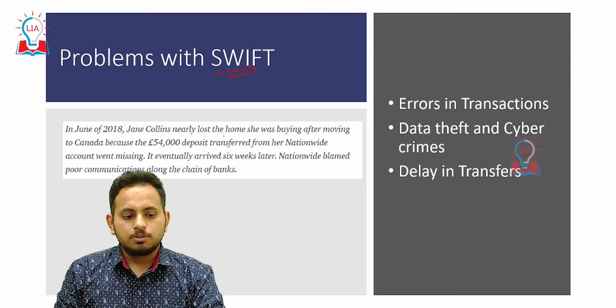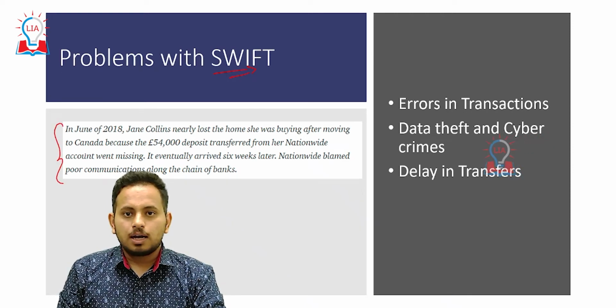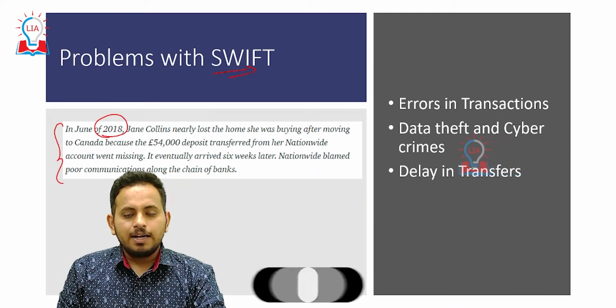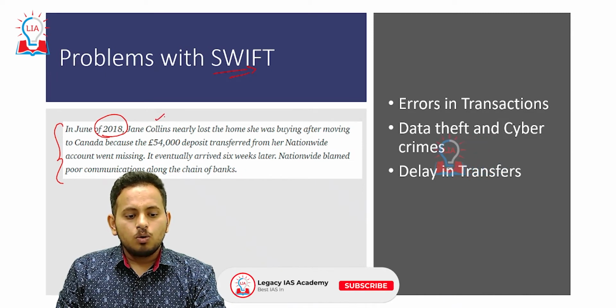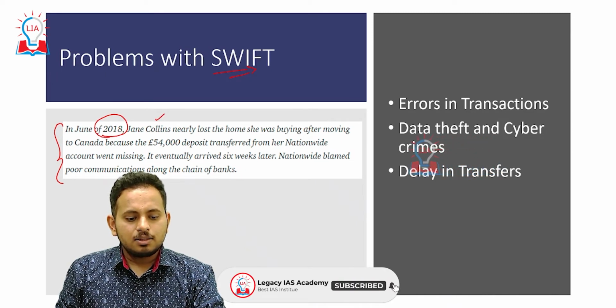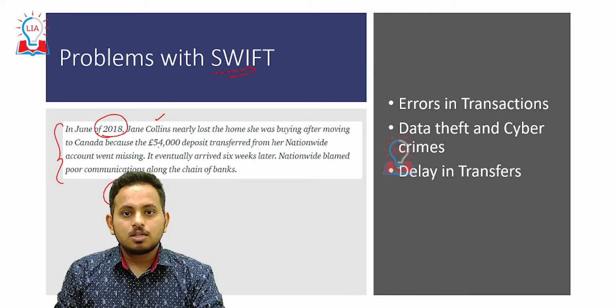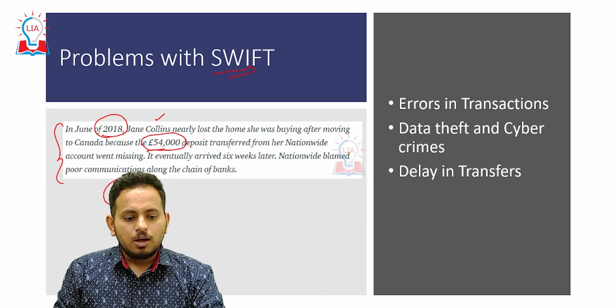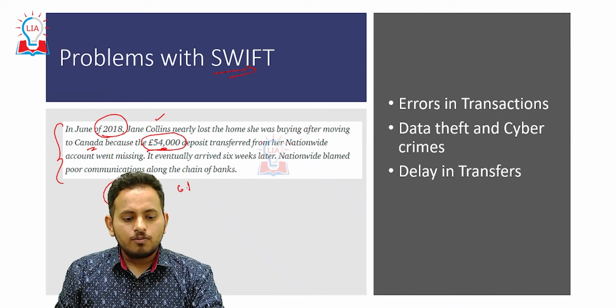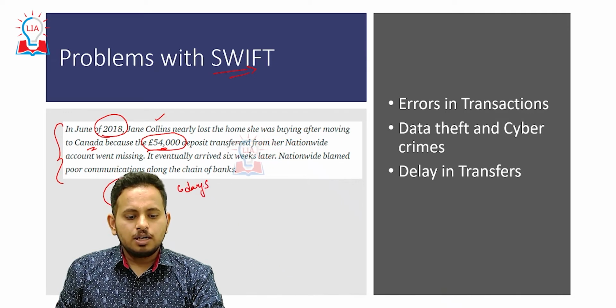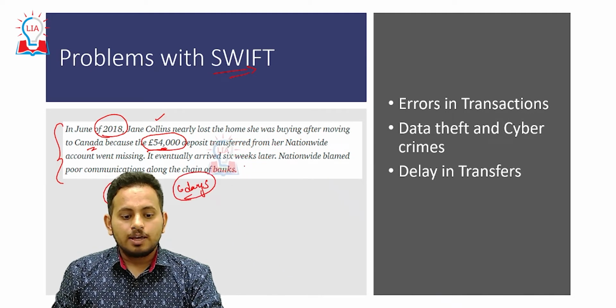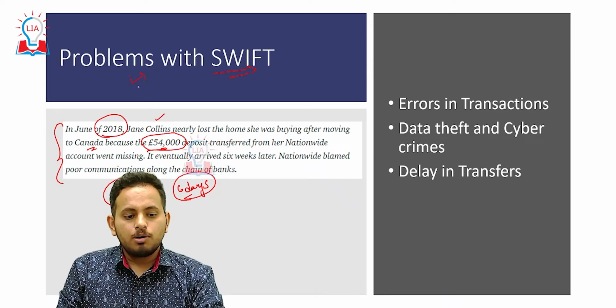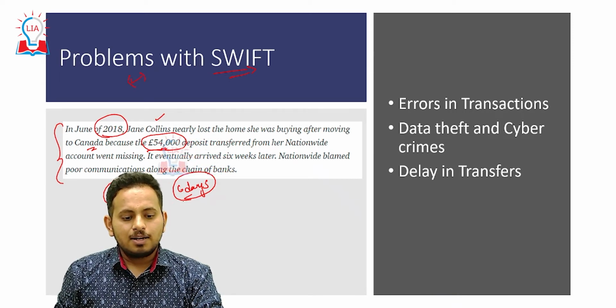What are the problems? See here in this news article, you can see how, in the year 2018, a delay in a transaction caused harm to a particular person. He was relocating from Britain, or the EU, to Canada, and his 54,000 pounds had a delay of 6 days, because of which he lost his property. So one of the major problems of SWIFT is delays.